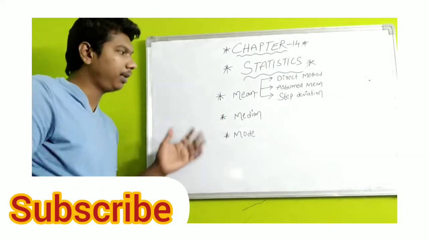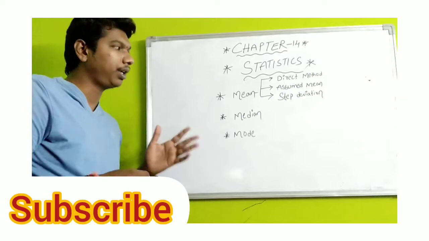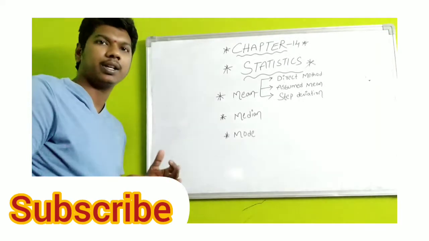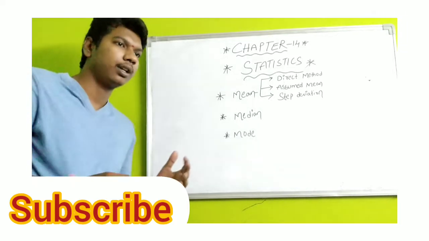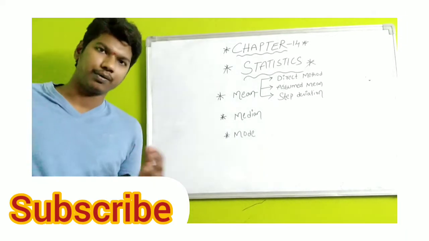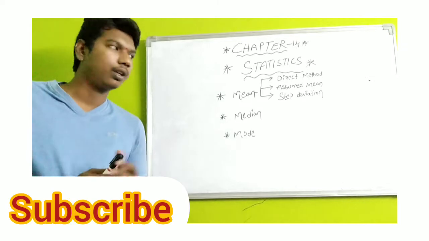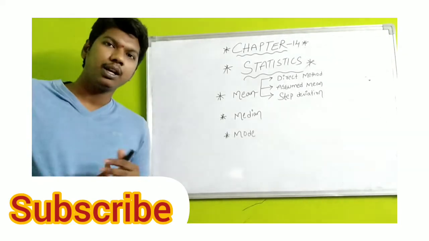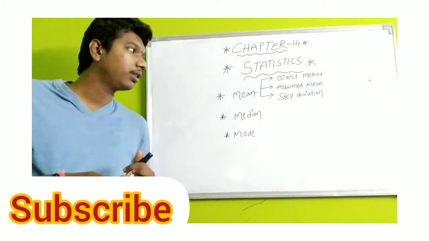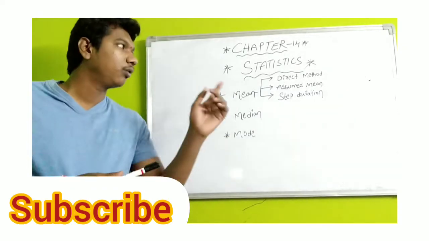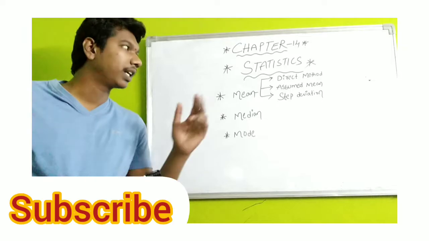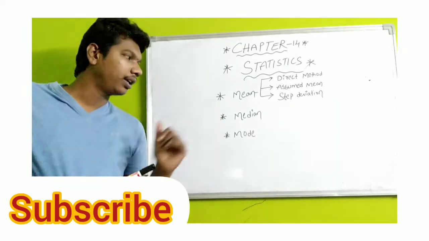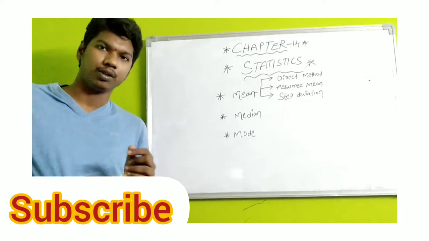You know very well mean, median, mode. Three topics are there. These three topics you already studied in 9th class, 8th class, 7th class, at a basic level. But in 10th class, your main topic is divided into three methods. One is direct method, second one is assumed mean, third one is step deviation method, and the next one is median, and next one is mode.